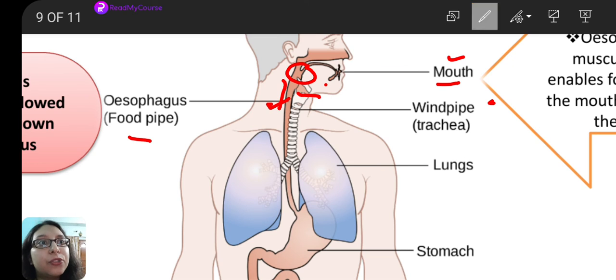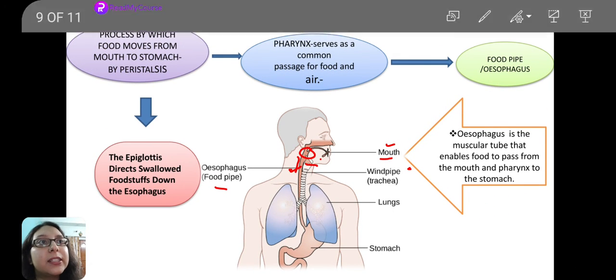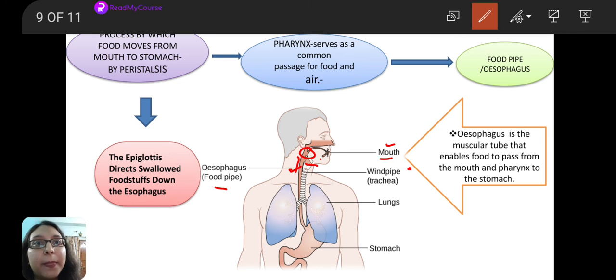That particular structure is the epiglottis. It is like a flap, right, which opens and closes. I will explain the whole mechanism in the next slide. For the time being, know this much, that this is because of the presence of a flap-like structure, which is known as the epiglottis.